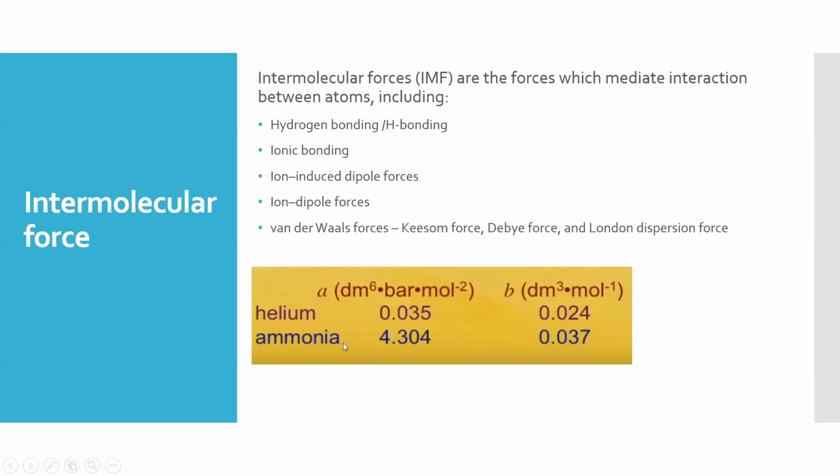Ammonia particles are heavier and bigger than helium, so b is obviously bigger. For a, because ammonia is made of more atoms and there is hydrogen bonding between the particles, a is absolutely higher than a of helium.